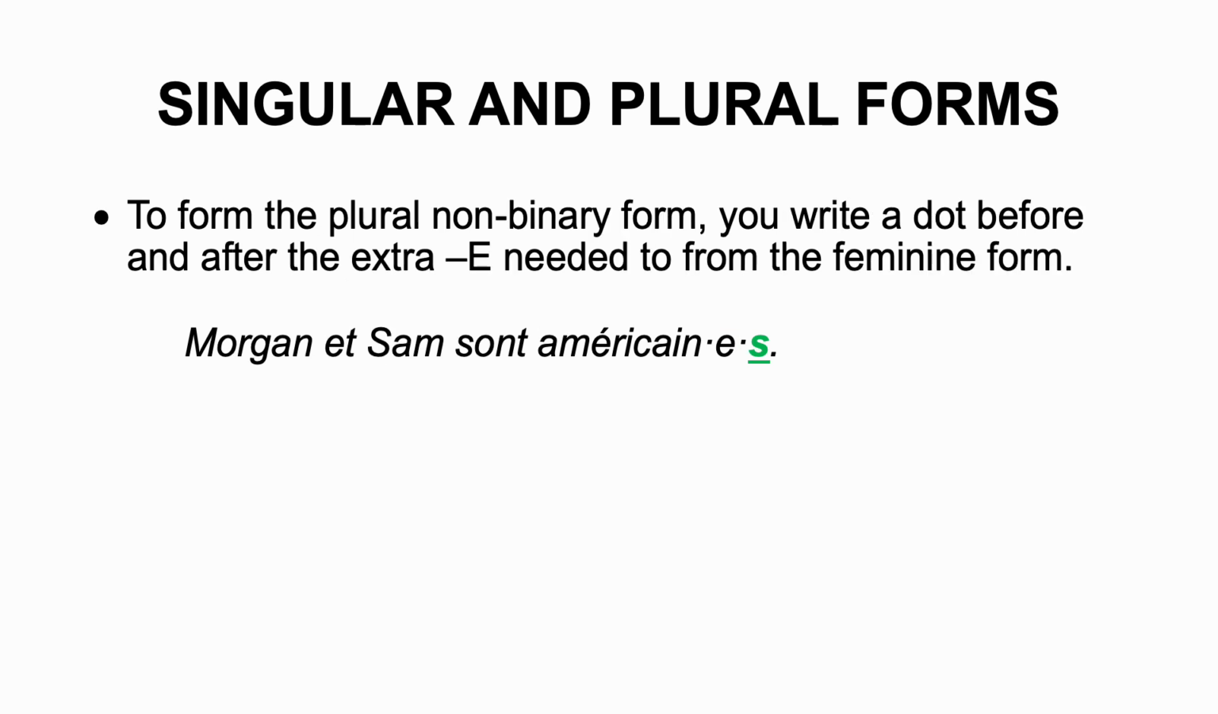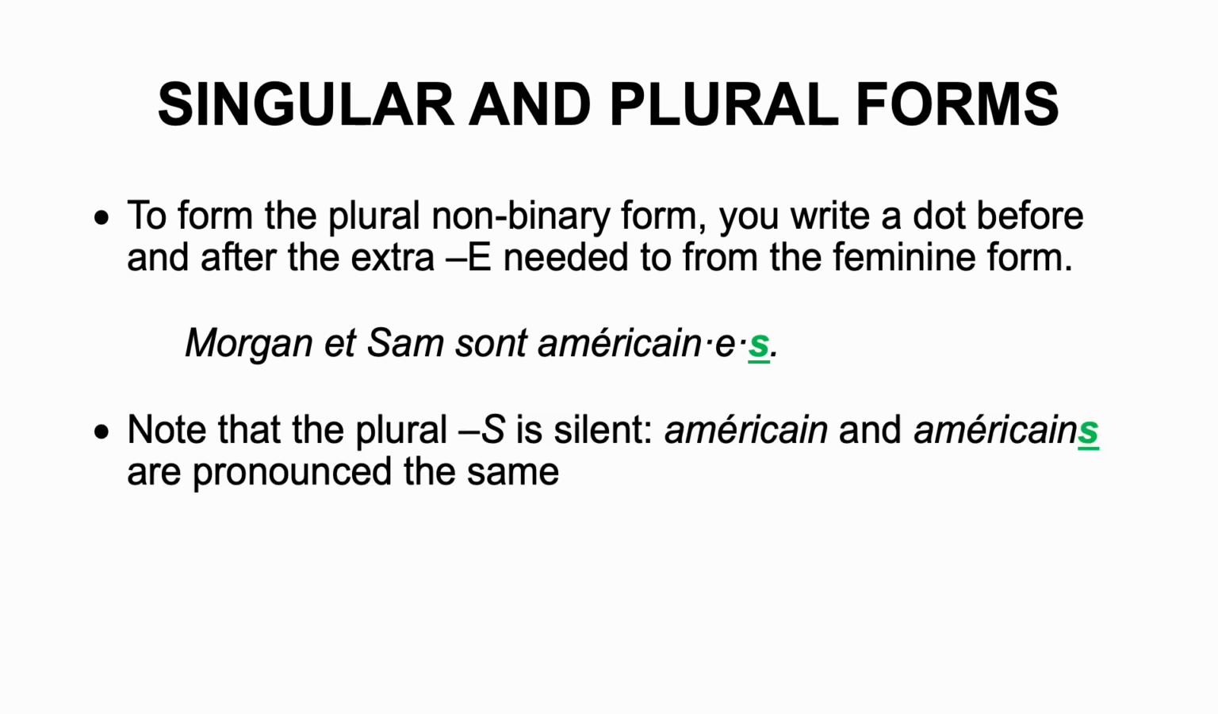To form the plural non-binary form, you write a dot before and after the extra E needed to form the feminine form, and you finally write your S. For instance, Morgan et Sam sont américains, américaines. So you're going to write the masculine form américain, dot E, dot plural S. Note that the plural S is silent, unlike the plural S in English. Américain and américains are consequently pronounced the same.